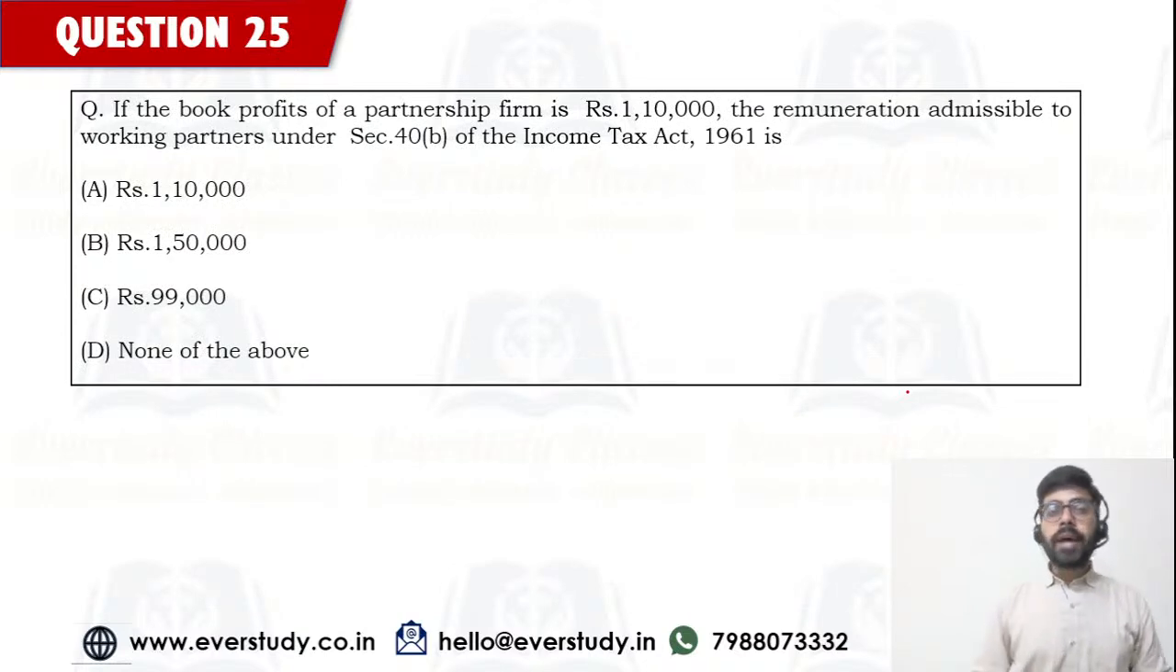Now with this, let's come to the next question, the last one for today. If the book profits of a partnership firm is rupees 1,10,000, remuneration admissible to working partners under section 40B of the Income Tax Act 1961 is.